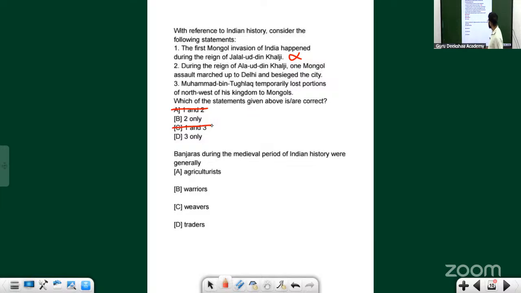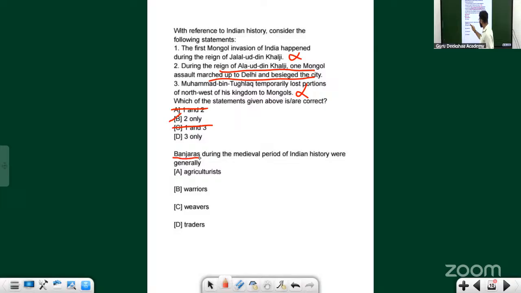Okay, so what is 3? Statement 3: Muhammad bin Tughlaq temporarily lost a portion of the northwest of his kingdom to Mongols. No, Mongols didn't attack during the period of Tughlaq. They attacked during the Tughlaq dynasty, not during Muhammad bin Tughlaq's time period. So the third statement is wrong. And during the reign of Alauddin Khilji, one Mongol assault marched up to Delhi and besieged the city. I told you, in the period of the Khiljis, especially Alauddin Khilji's time, Mongols attacked 2 times. Okay, so the answer is 2 only.